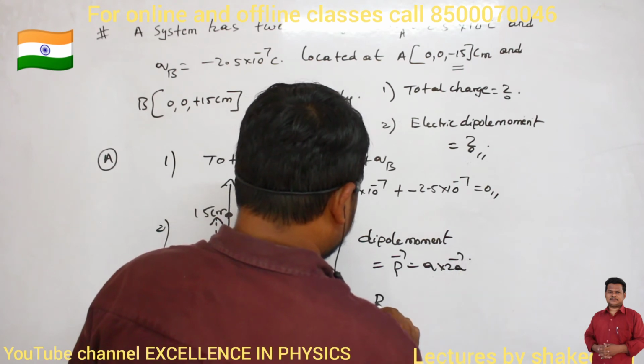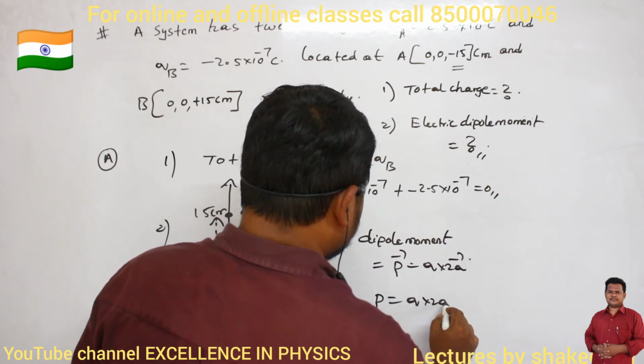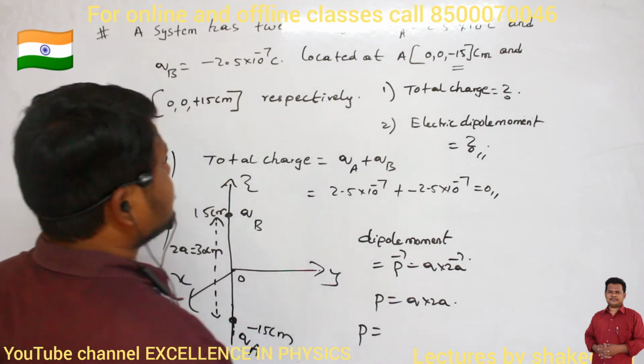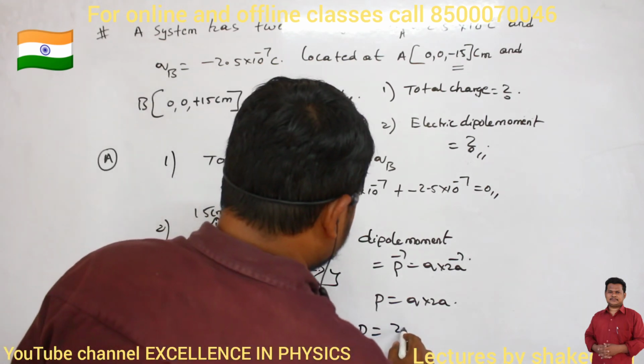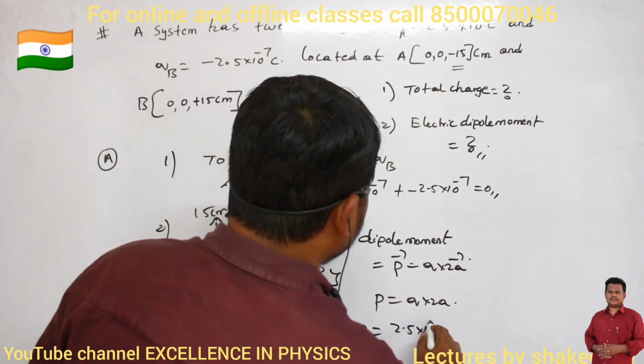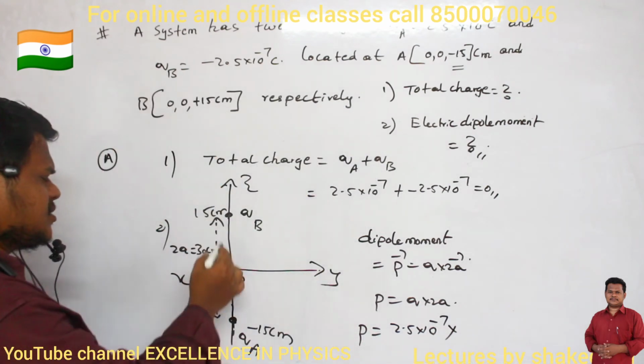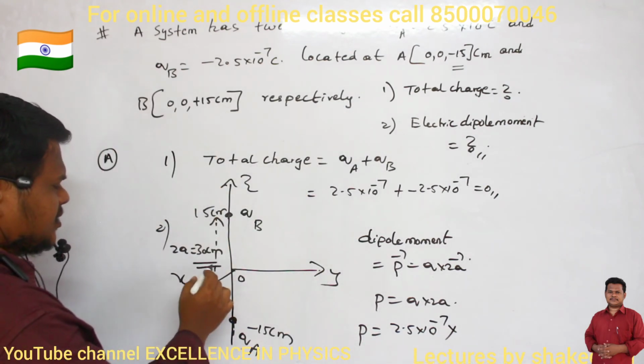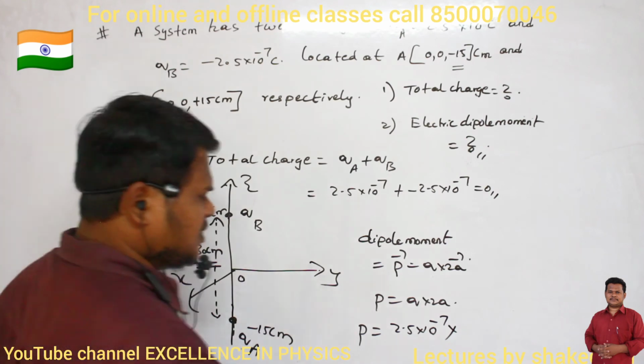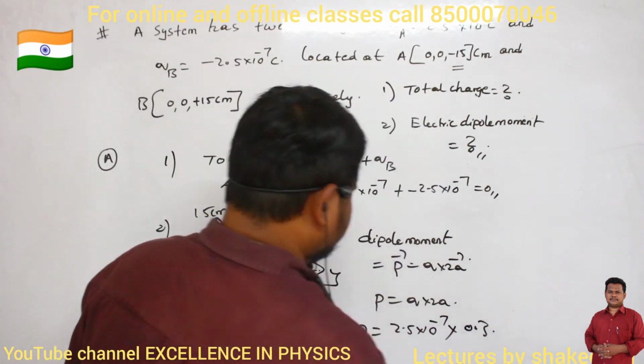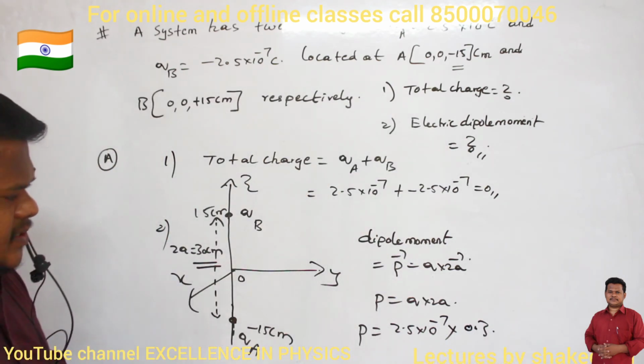Each charge is 2.5 into 10 power minus 7. 2A is the distance between the charges, 30 centimeters, in SI system 0.3 meters. That is our answer.